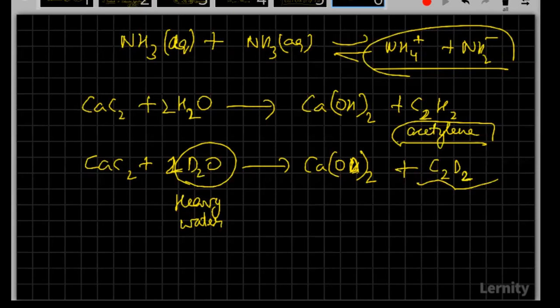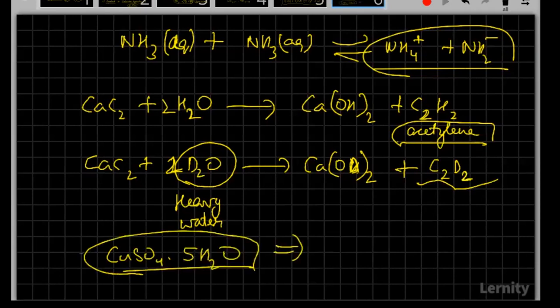The next important thing is, in terms of copper, see, copper sulfate will exist as the pentahydrated form. But if we try to see the structure in terms of X-ray crystallography, we'll find that it has a hydrogen bonded water molecule in it. How many among that will be hydrogen bonded?